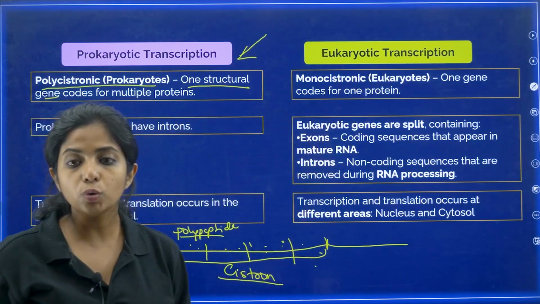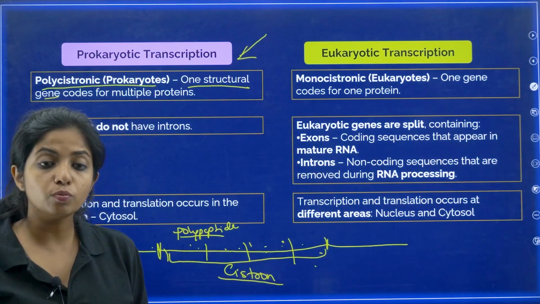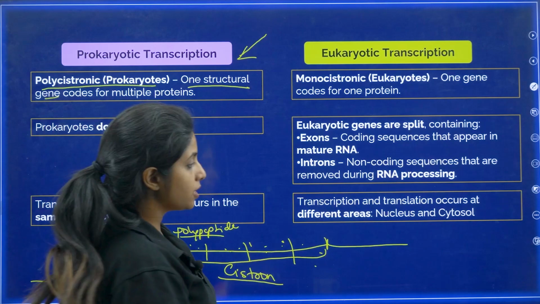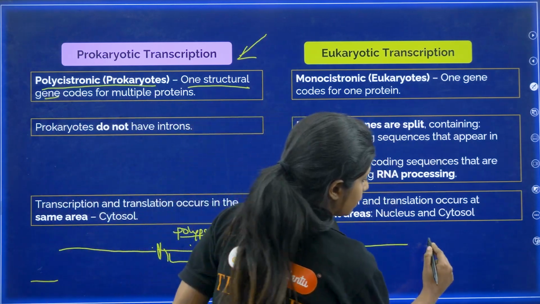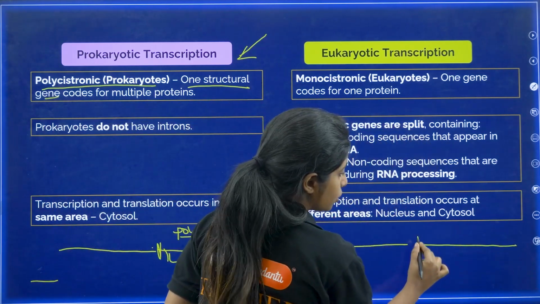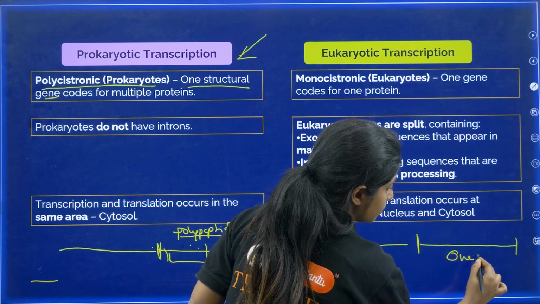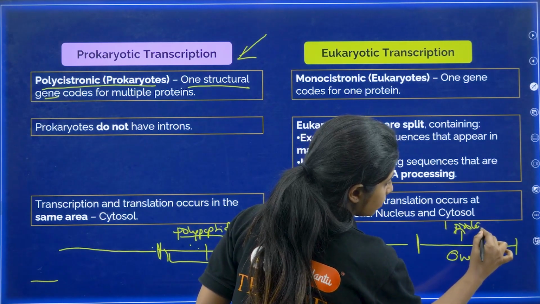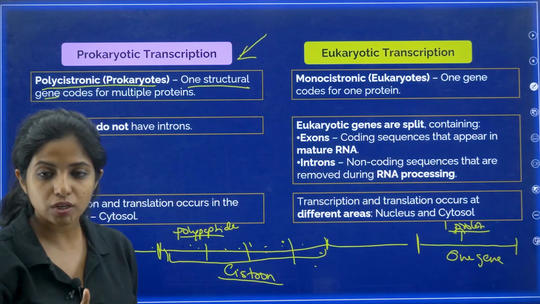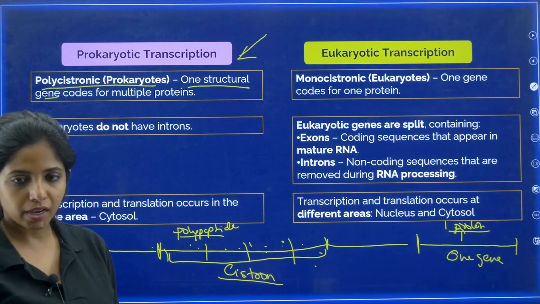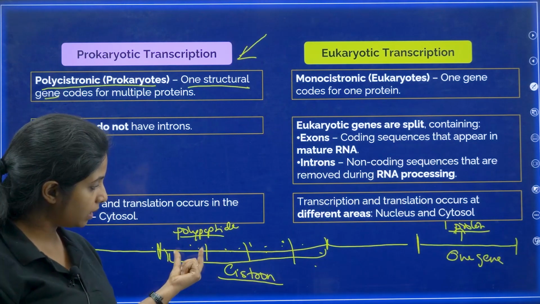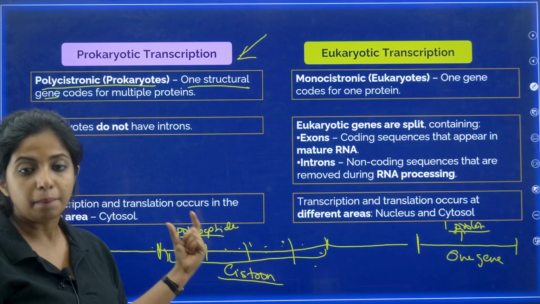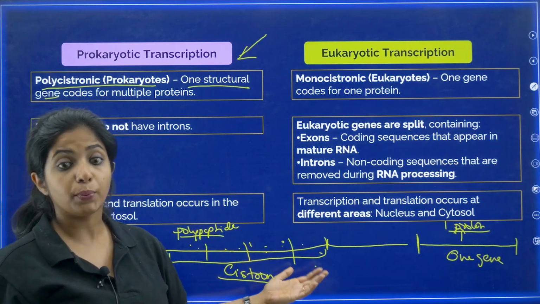What about eukaryotic transcription? They are known as monocistronic. Why? Because in their DNA, my dear children, suppose this is a cistron. This cistron consists of just one gene, and this one gene is going to code for one protein only, nothing else. Over here in prokaryotes, there might be multiple genes coding for multiple proteins, which is why it is known as polycistronic.